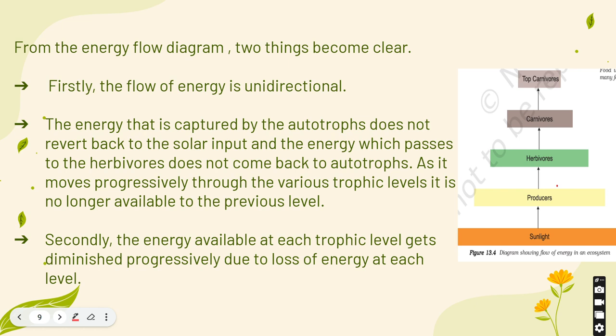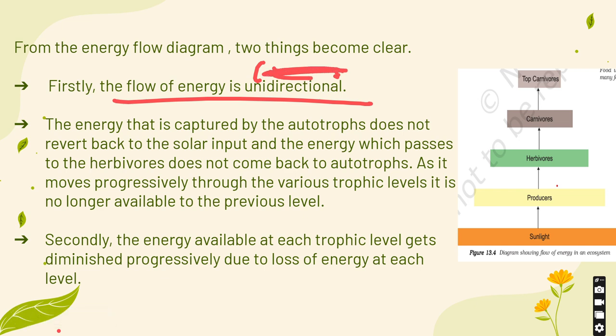From the energy flow diagram, two things become clear. First, the flow of energy is unidirectional. What is unidirectional? Unidirectional is one direction. So the flow of energy is only in one direction.